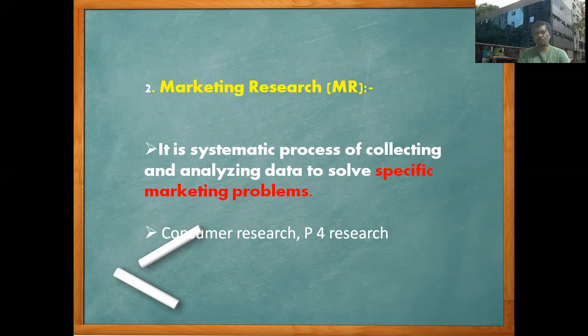What kind of research we are going to do, that is called marketing research. But I would like to stress that marketing research focuses on a specific marketing problem. If we face any new specific problem, at that time we do systematic data collection and analysis to solve that problem, that is called marketing research.